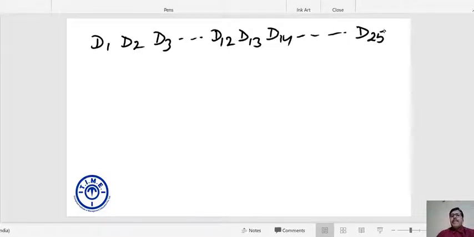We have 25 numbers which are in AP. Between two consecutive days, the difference in the rainfall is 3 mm. Alright. So can I say we have a set of 25 numbers which are in AP?